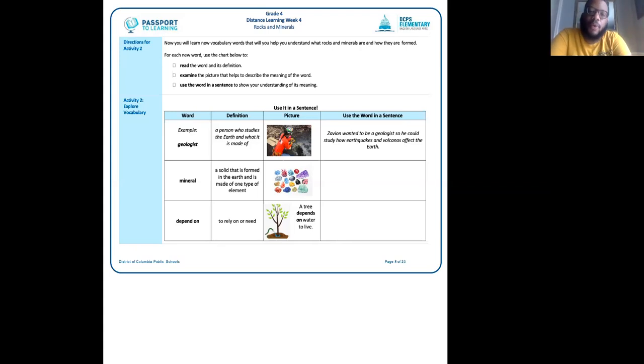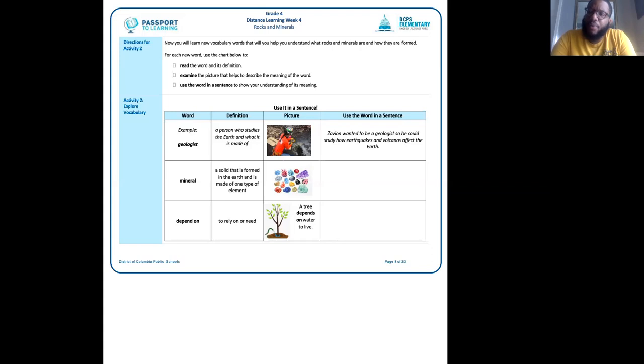So the first word that we're looking at is geologist. The definition of a geologist is a person who studies the earth and what it is made of. And you see in the third column there is a picture of a geologist. And it looks like they're standing next to maybe a big rock, and they're examining it. So clearly that person is a geologist.